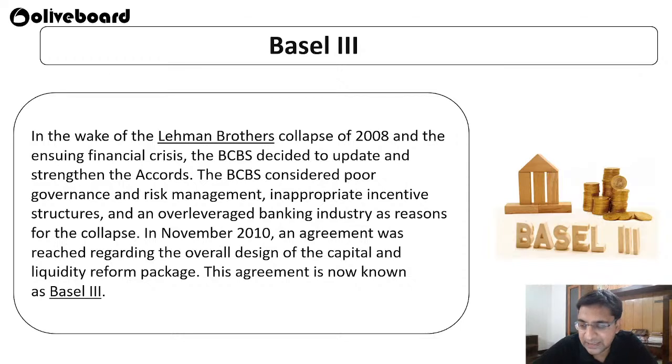Now comes our Basel 3. Okay, so this Basel 3 comes because of the collapse of the Lehman Brothers in 2008, which was the financial crisis of the 21st century. And the BCBS decided to update and strengthen the accord. So now the BCBS, the Basel Committee on Banking Supervision, has updated and strengthened the accord.